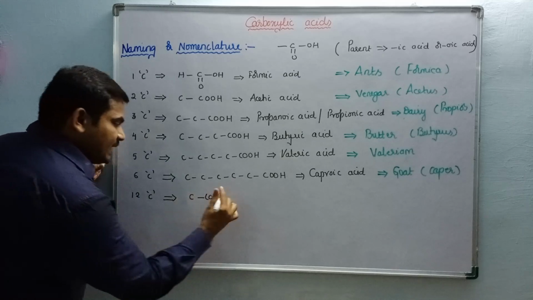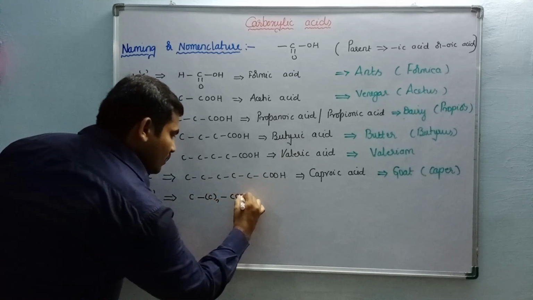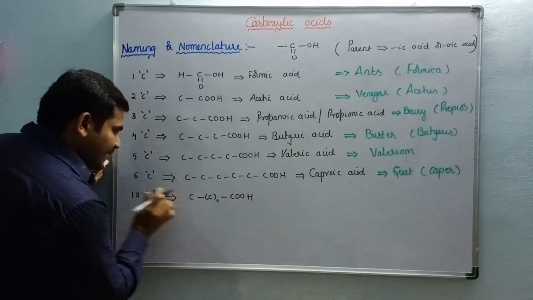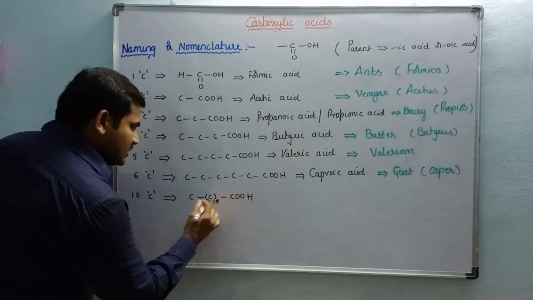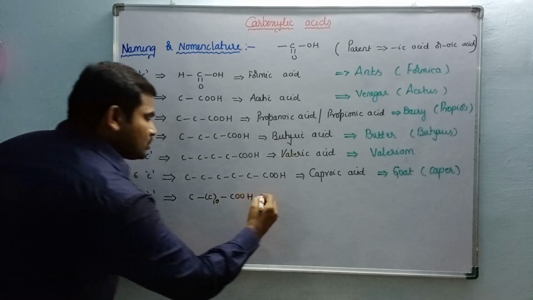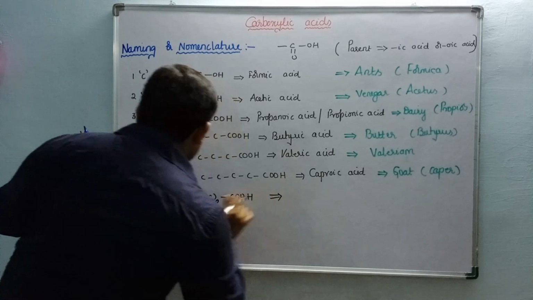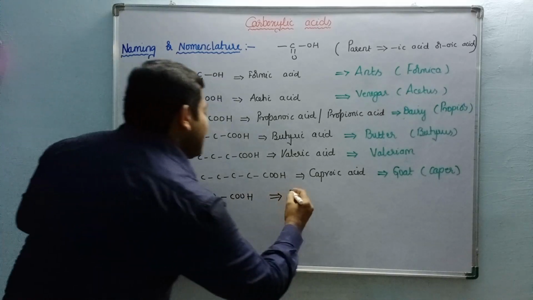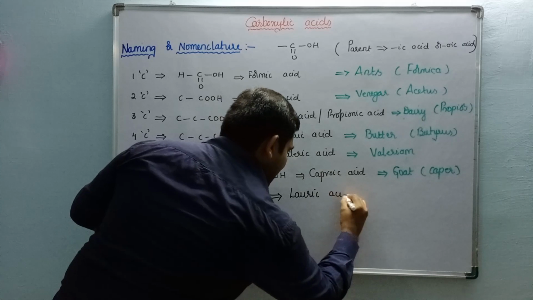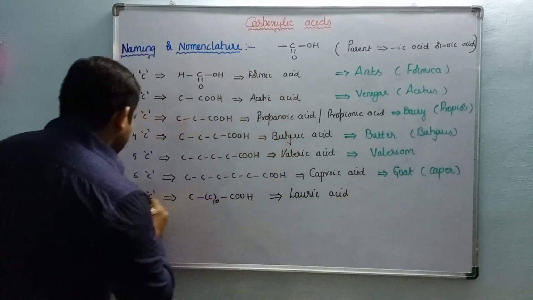First one is CH3, last one is COOH. How many carbons are over? 2 carbons. Still, how many do we need? 10. Hence it is also called CH3 (CH2)10 COOH. So its name is lauric acid.